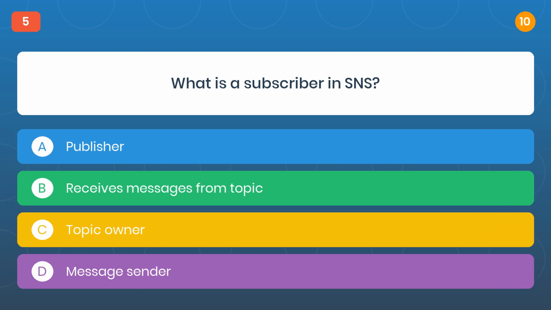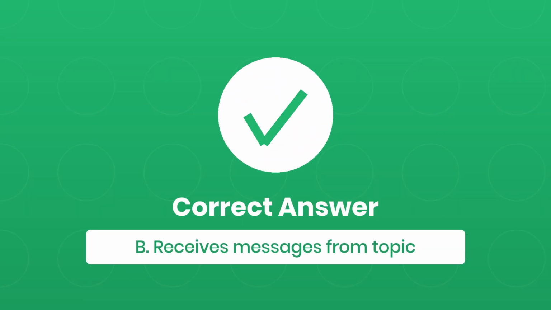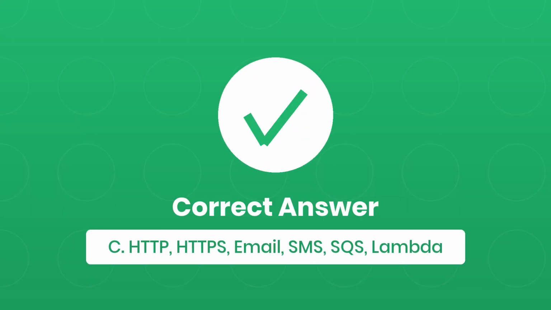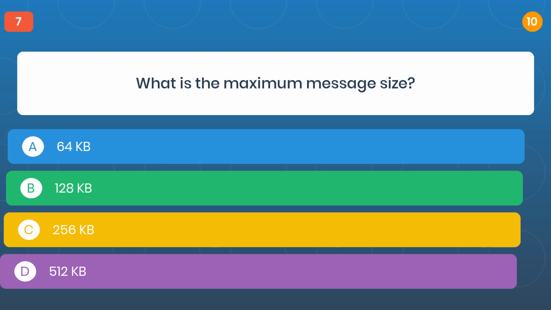Question 5. What is a subscriber in SNS? The correct answer is B. Receives messages from topic. Question 6. What protocols does SNS support? The correct answer is C. HTTP, HTTPS, email, SMS.